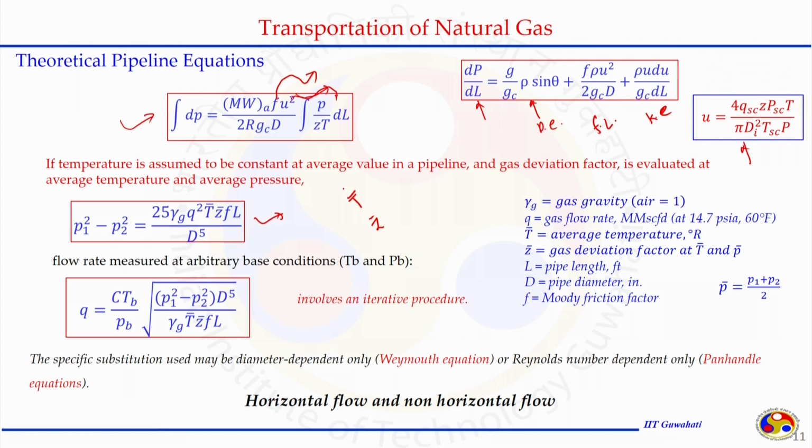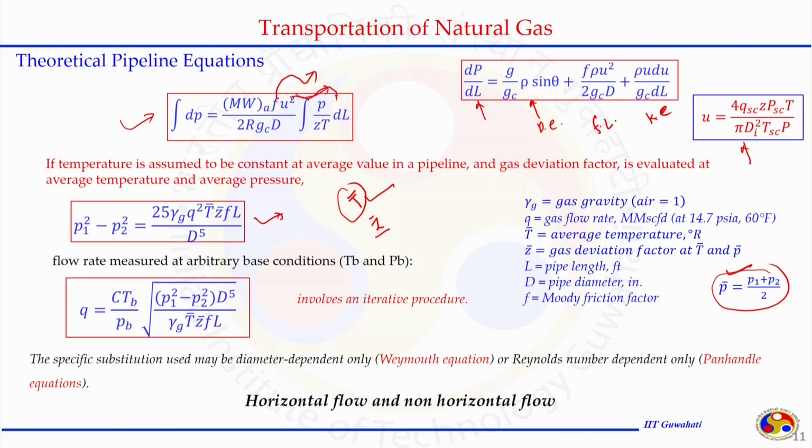Average temperature can be calculated by averaging out any temperature change, and for pressure we can go by the arithmetic average, P1 plus P2 by 2. At this temperature and pressure, we can calculate the compressibility factor, and that can be taken out of the integral sign, assuming it is constant in the process.